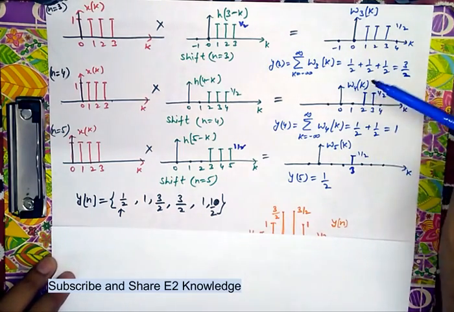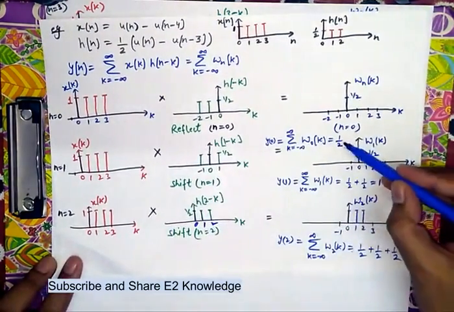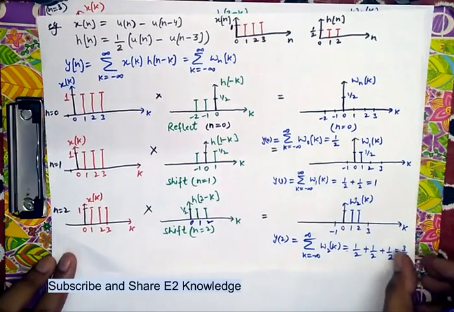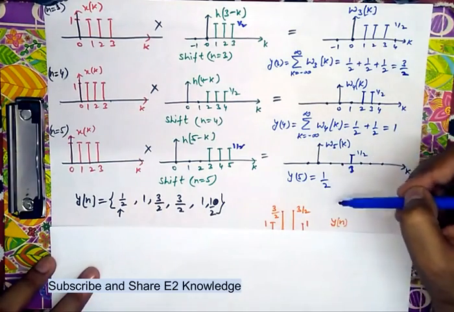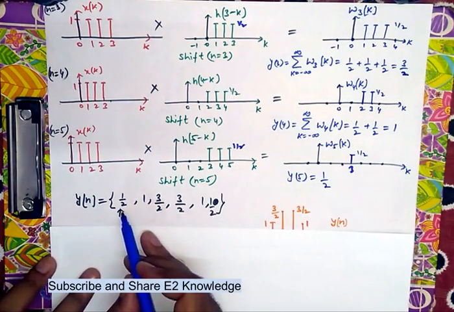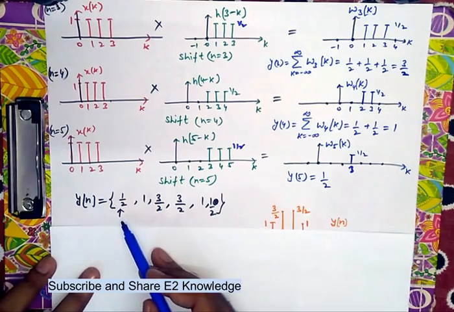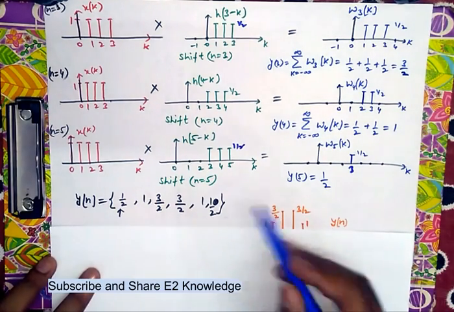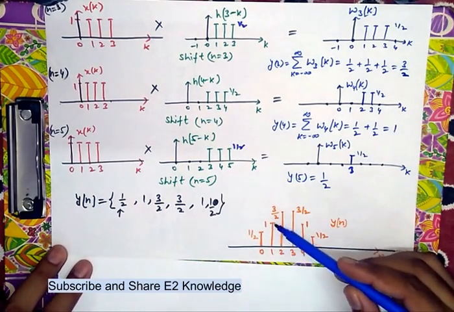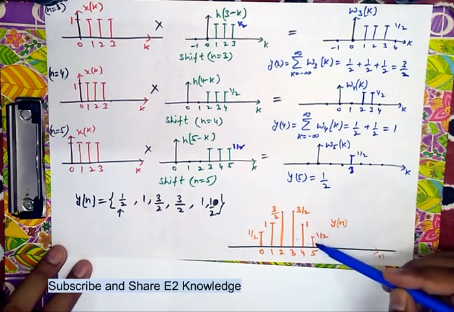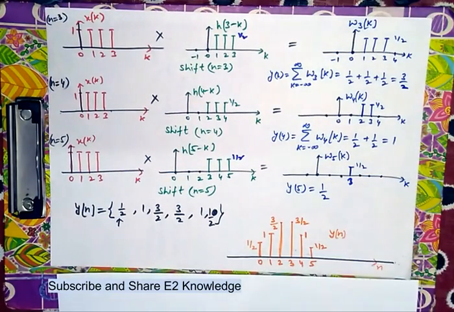So just combining all the terms, that is y0 is 1 by 2, y1 is 1, y2 is 3 by 2, y3 is 3 by 2, y4 is 1, y5 is 1 by 2. All the terms are put here, with the 0th term, first, second, third, fourth, fifth term. And this arrow signifies it is the 0th term. So this is yn. We can plot it also. This is the plot. At 0 it is 1 by 2, then 1, then 3 by 2, 3 by 2, 1, 1 by 2, and again it's 0. So this is the convolution sum of the two values.